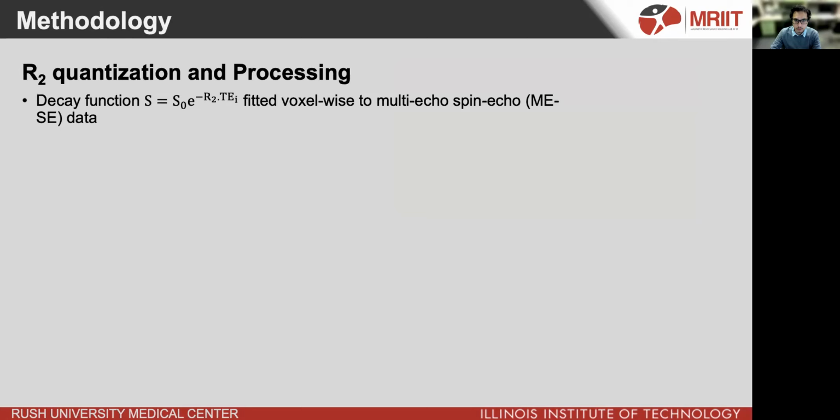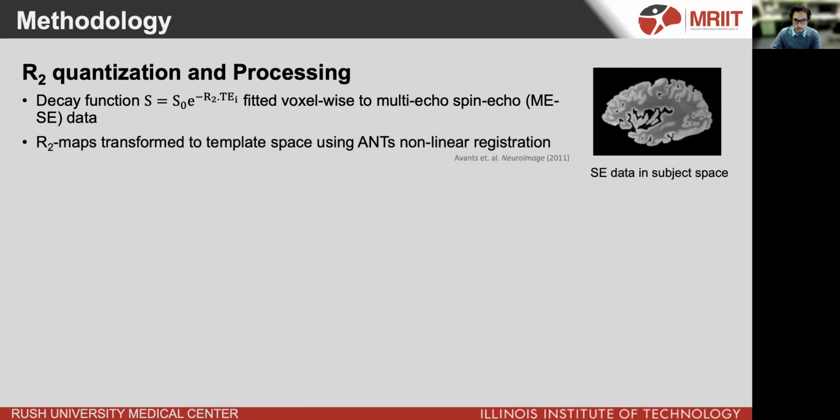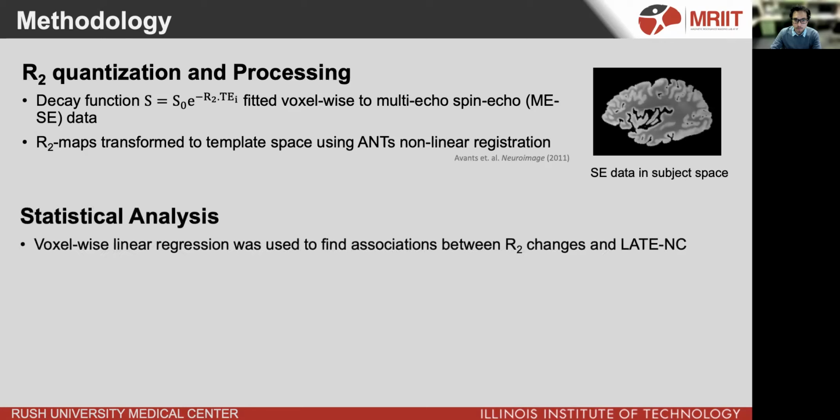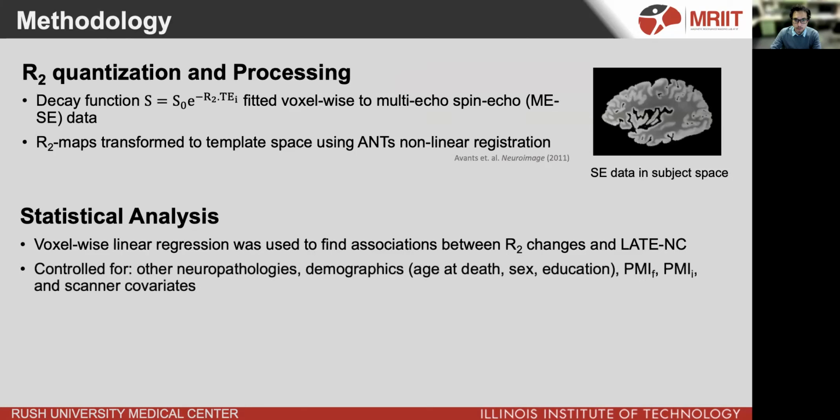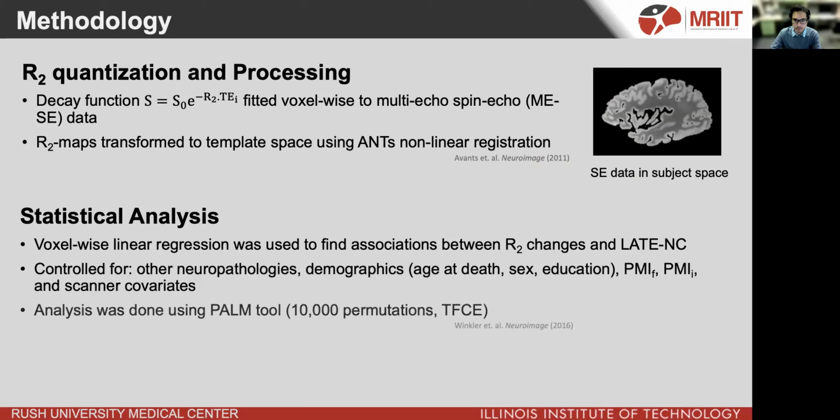R2 maps were calculated by fitting a mono-exponential decay function, Voxel-wise, to the spin echo data. Individual R2 maps were then aligned to an ex-vivo brain template to facilitate statistical analysis. Voxel-wise linear regression was used to analyze the association of latency with changes in R2, controlling for other neuropathologies, demographics, post-mortem intervals to fixation and imaging, and scanner covariates.